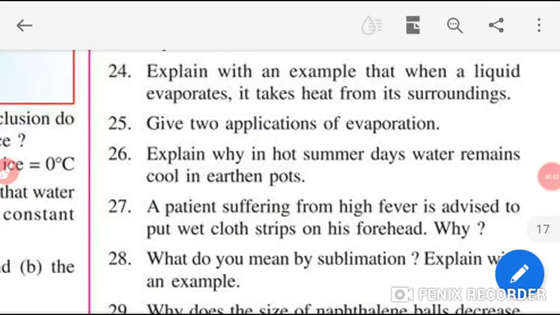Good morning, students. Let's start our chapter number 1 with question number 24. Explain with an example that when a liquid evaporates, it takes heat from its surroundings.